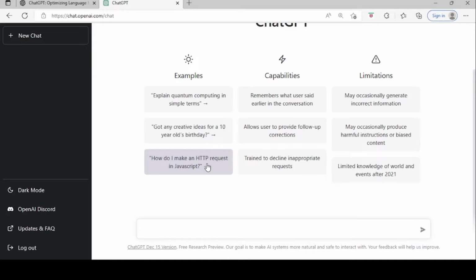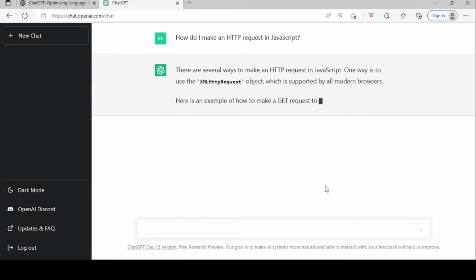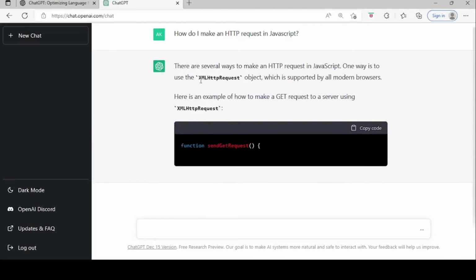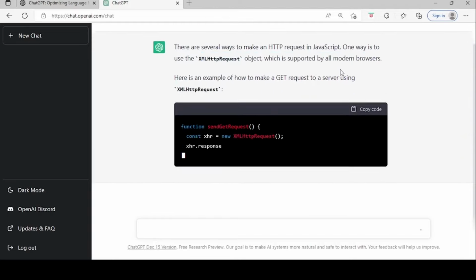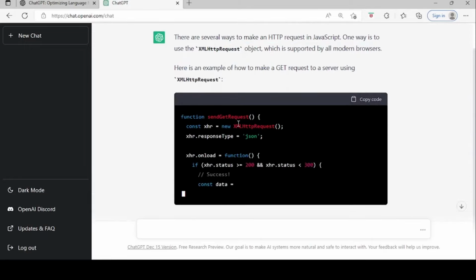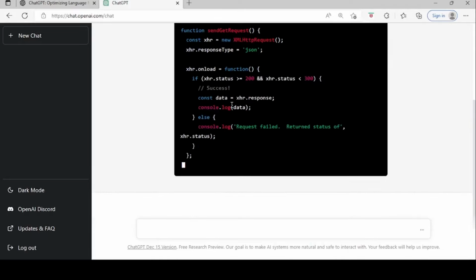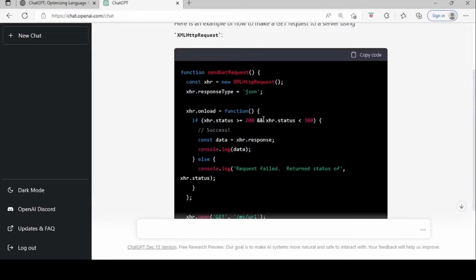Suppose I give a query to a chatbot. It gives us a detailed explanation response with a code snippet one by one. It gives us details of how the XMLHttpRequest object is used in all modern browsers, and this code snippet gives us JavaScript code automatically that you can use in your development environment too.